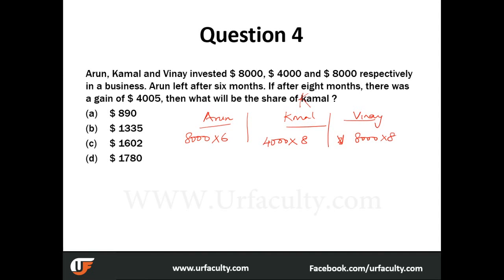That's it. So we just need to apply ratio over here. If you don't want to write again, you just need to cancel out all this. You have 8 common across. You can cancel this out. You are left with 6 is to 4 is to 8, which is 3 is to 2 is to 4. Now what is the question? What is Kamal's share?